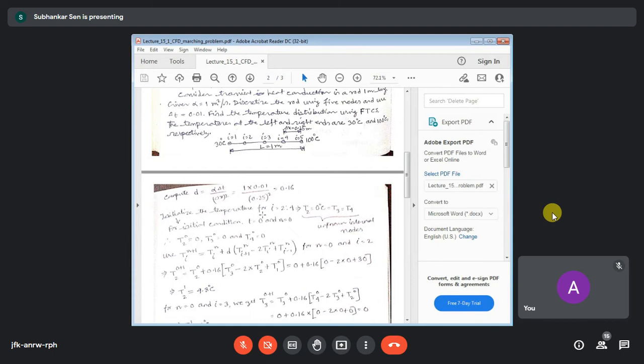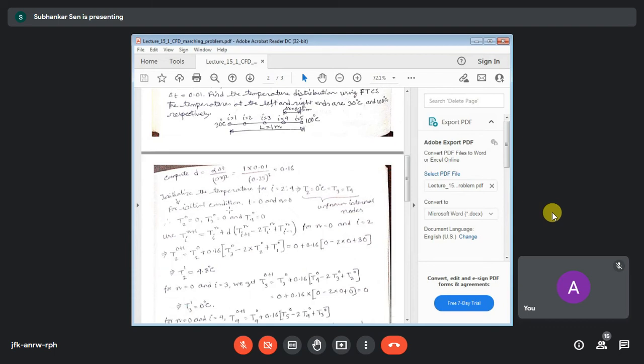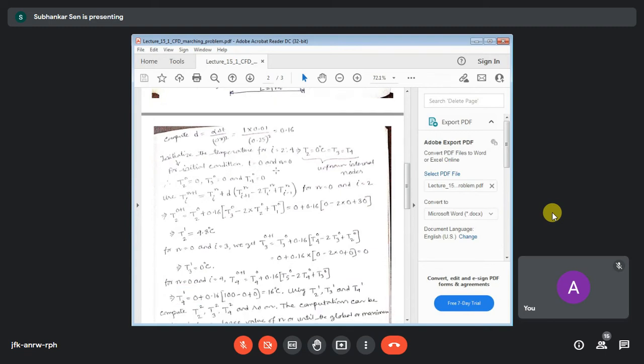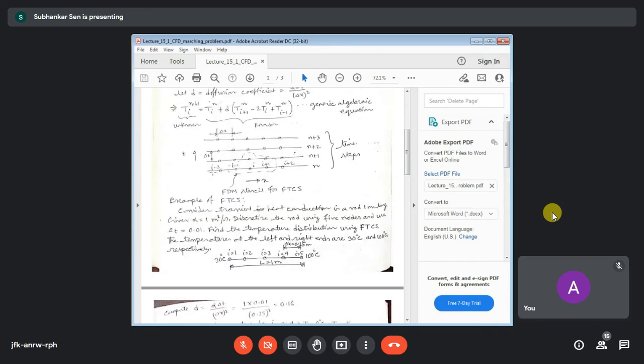So what is the explicit calculation step? This is the trick. At the initial guess, time equals 0, and the iteration or time level is 0. There is nothing like iteration in the explicit scheme; iteration is only in the matrix. Here we write T2, T3, T4 at n equals 0. I is 2 for the second node, n is 0, so T2^0 is 0, T3^0 is 0, and T4^0 equals 0. At the 0th time level, all these 3 temperatures are 0.